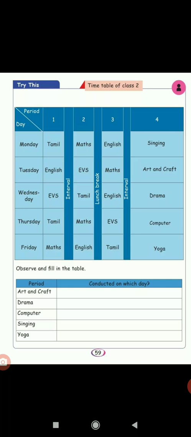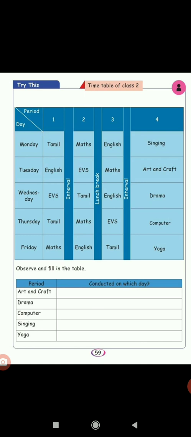Next. Children, you have learned about the days in a week. One example is given for your timetable. See the timetable on page number 59. This is the timetable of class 2: day, period, first, second, third, fourth. Next, Monday, Tuesday, Wednesday, Thursday, Friday. After seeing this timetable, you have to answer the questions given below. Observe and fill in the table.